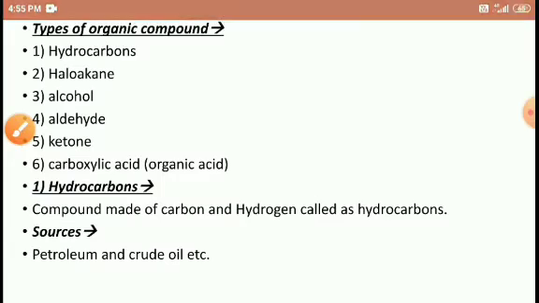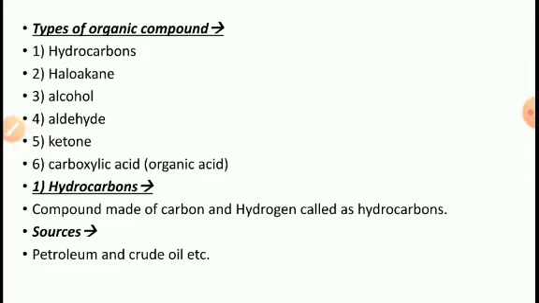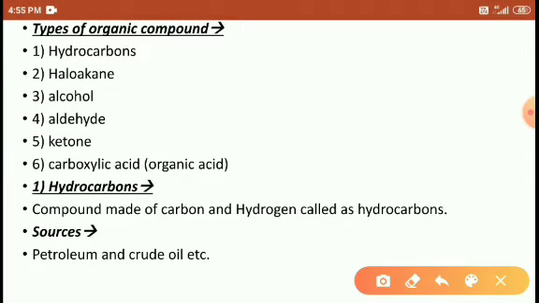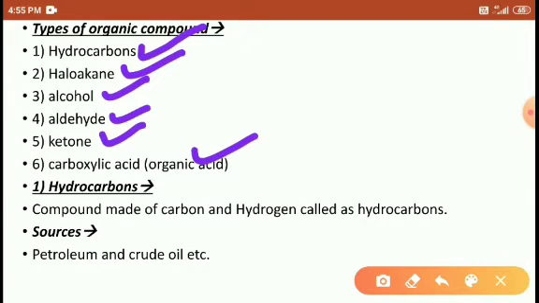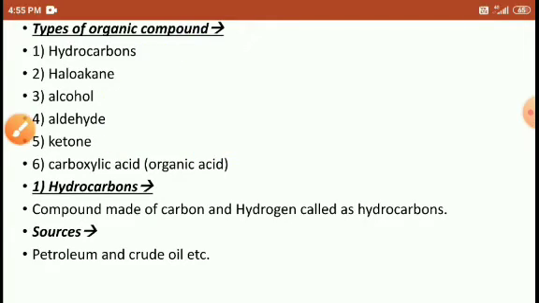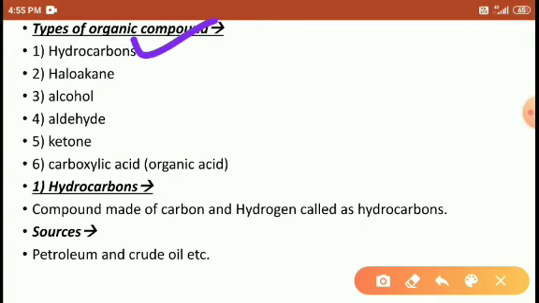Understood, friends? Okay. Types of organic compounds. The types are hydrocarbon, haloalkane, alcohol, aldehyde, ketone and carboxylic acid. We are going to discuss all the properties, students. Don't worry, we will discuss all the things. So let's discuss the first one, hydrocarbon.